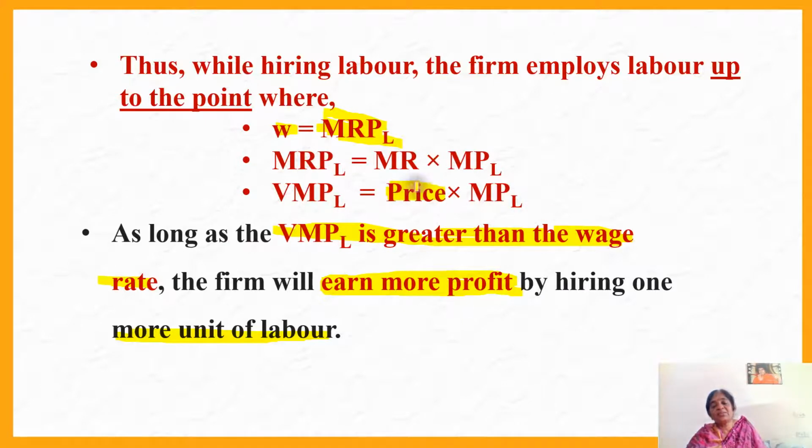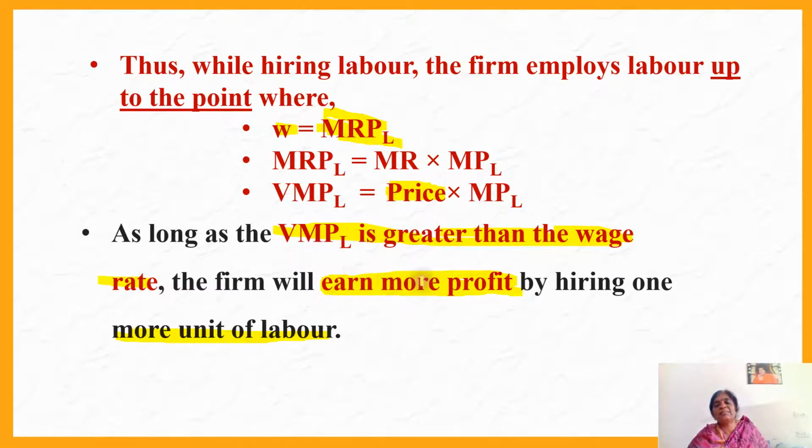Price won't change. Price is constant under perfect competition. But the multiplication of price into marginal product of labor, that is VMPL, value marginal product of labor, is greater than wage rate, then that means using that labor, you are producing more product. That's what the value marginal product is, more than the wage rate. In that case, the firm will earn profit. That is, the efficiency of labor productivity is more. What we say here, value of marginal product is greater than wage rate. In this case, what we refer to is labor productivity.